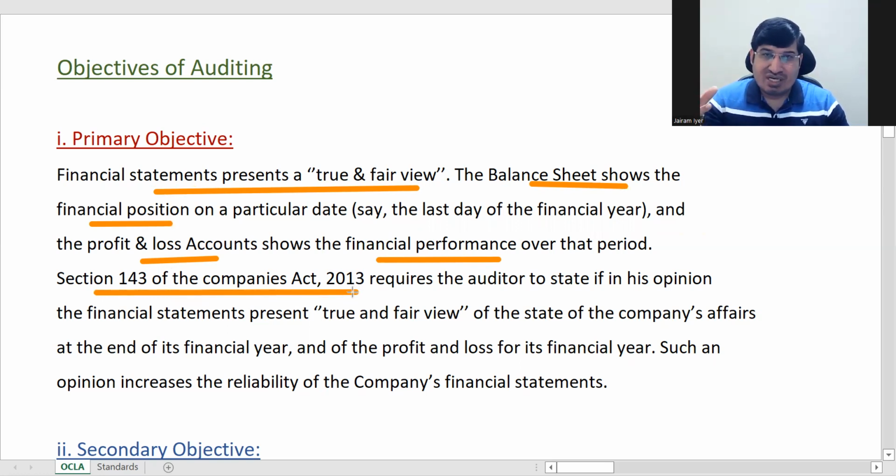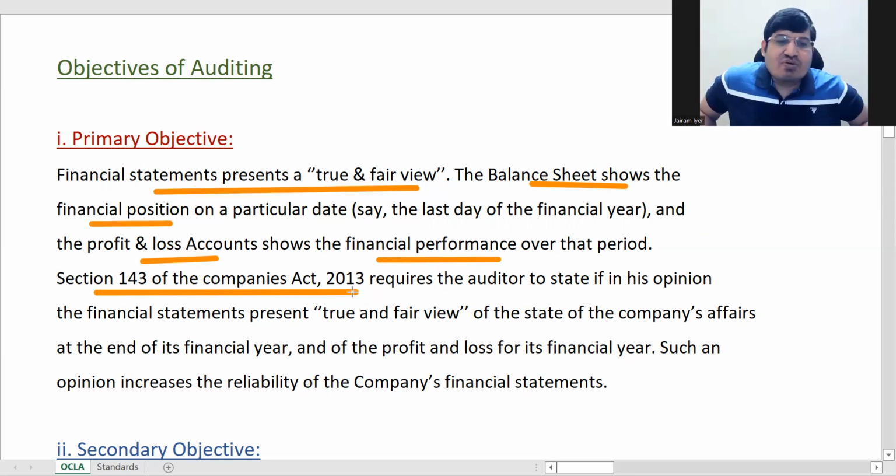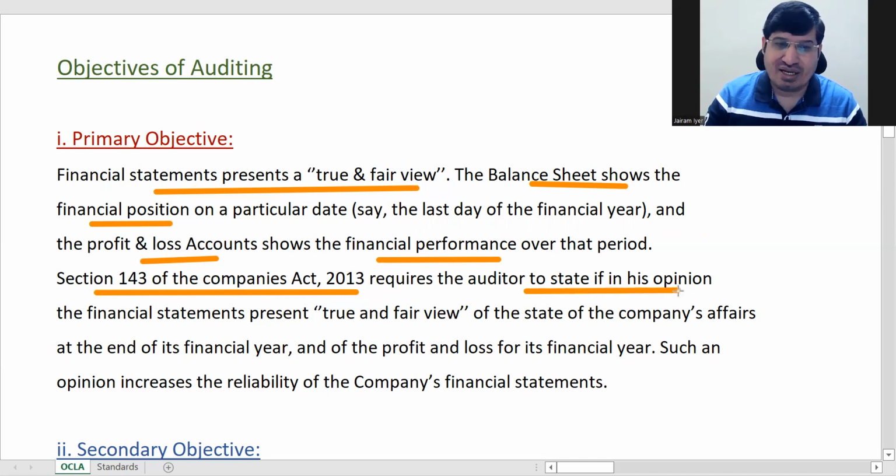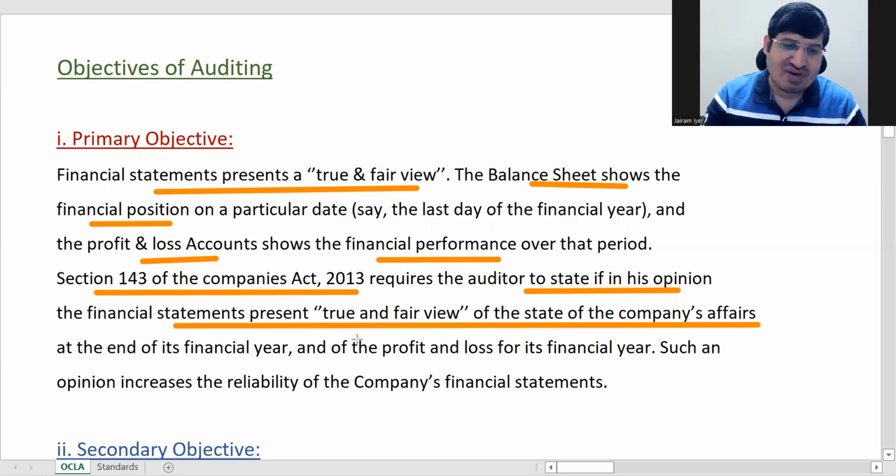So, Section 143 of the Companies Act. Audit is a small part of it, so if you can remember some sections, it adds a little weight to the answer. Even if you don't write them, it's not a big deal, but if you can quote some sections, your answers will have some weight. Section 143 of the Companies Act requires the auditor to state in his opinion that the financial statements present a true and fair view of the state of the company's affairs at the end of the financial year and of the profit and loss of its financial year.